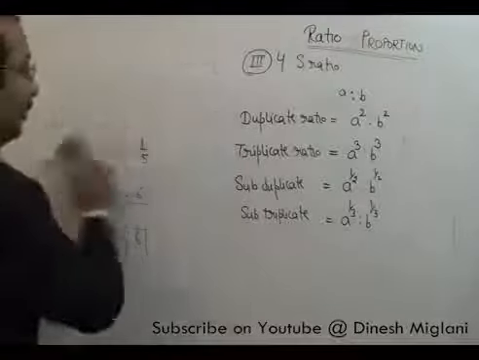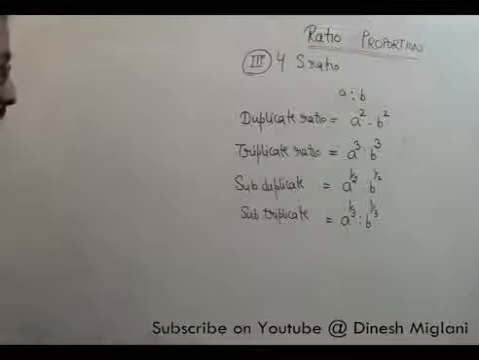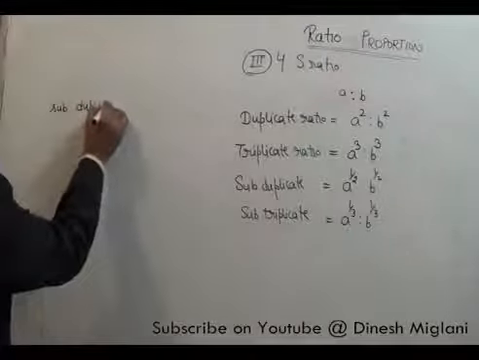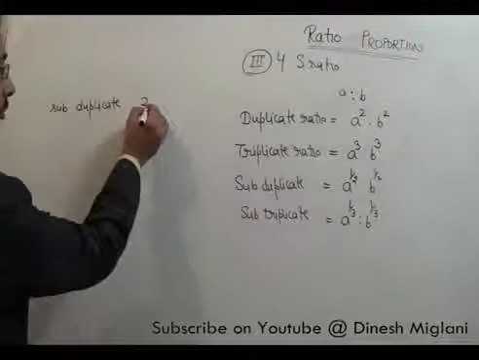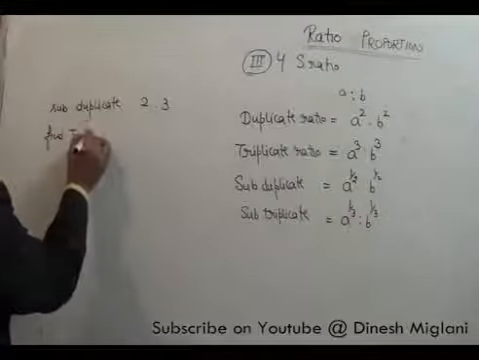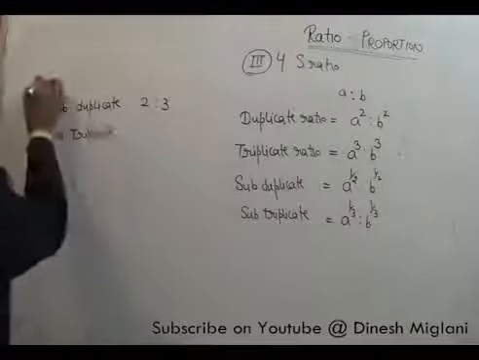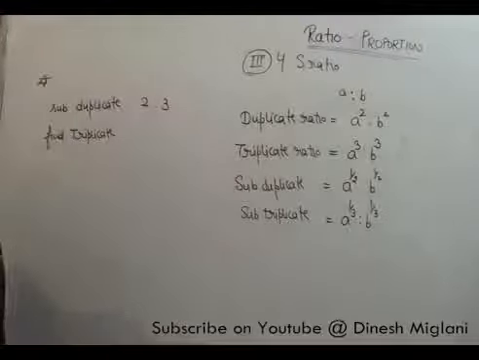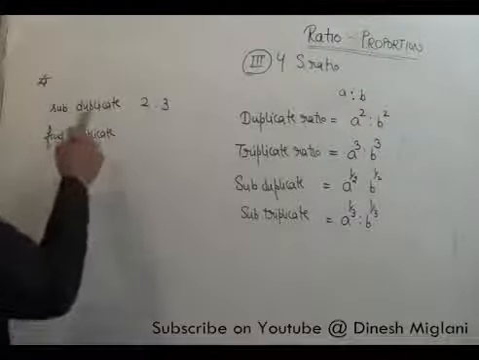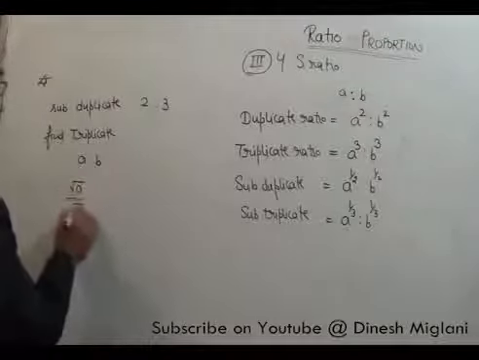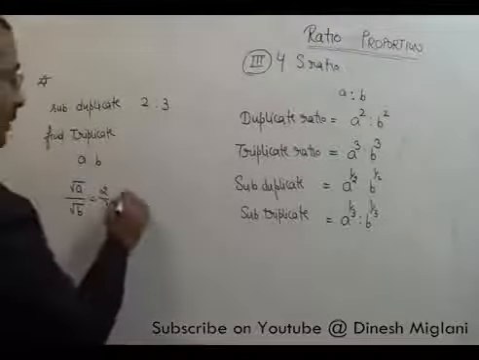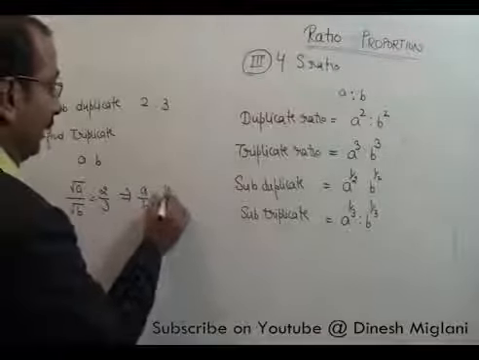Suppose I state you a question. It is given that the subduplicate ratio of two numbers is 2:3. We have to find the triplicate ratio of the numbers. So suppose my numbers ratio is A:B. Subduplicate is given means root A upon root B is given. This is equal to 2/3. Squaring both sides, A by B becomes equal to 4/9.